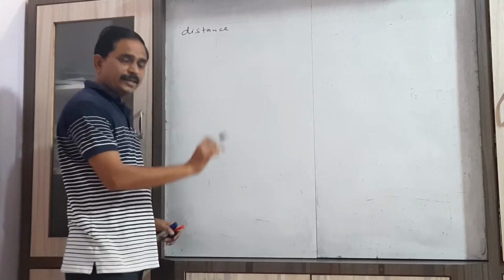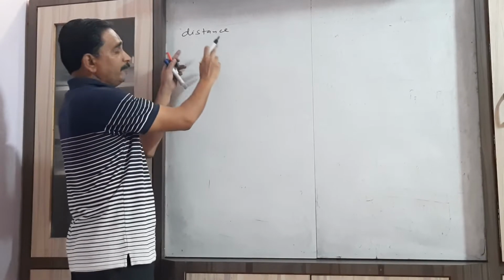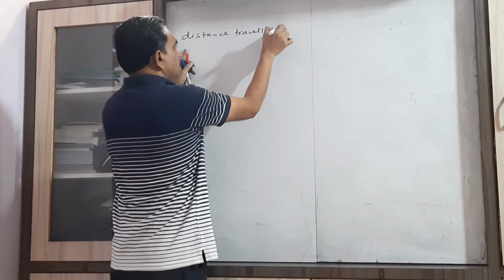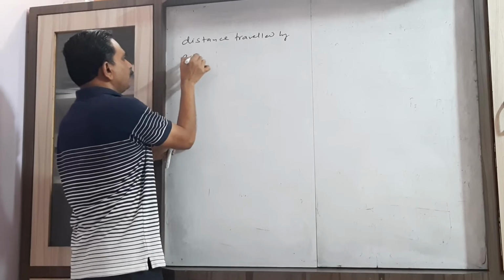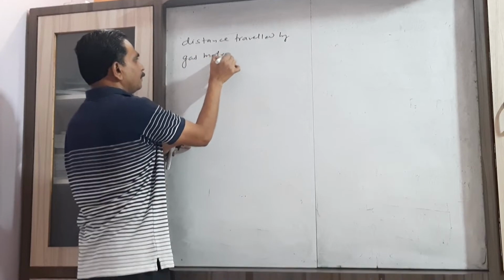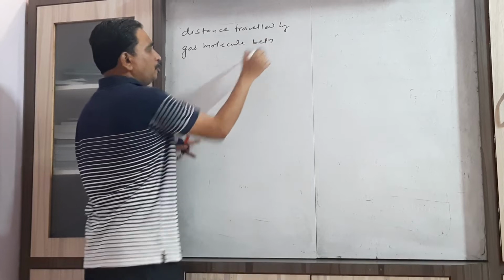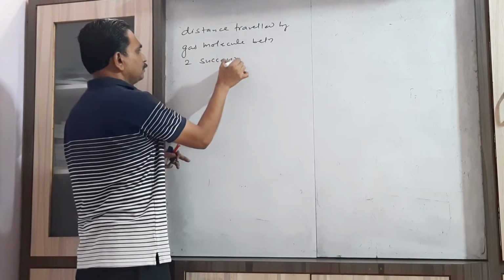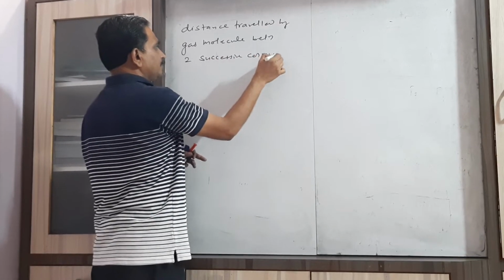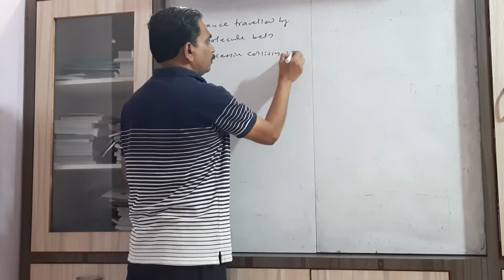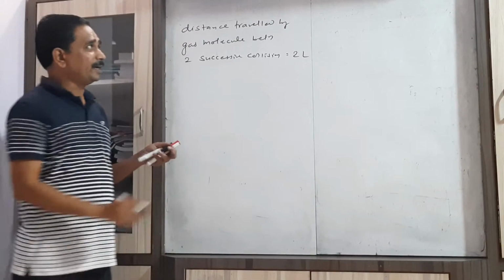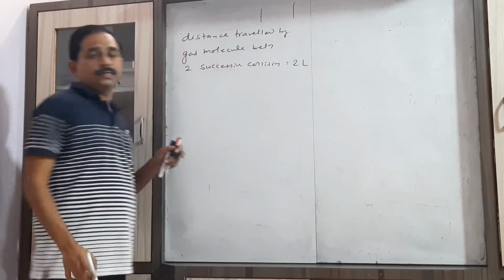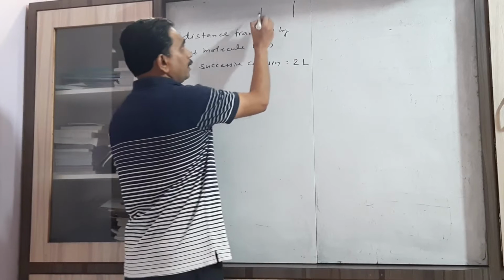After considering the net change in momentum, we have to consider the distance traveled by the gas molecule between two successive collisions. So that is equal to what? Twice L. Now how does that twice L occur? Consider these two opposite surfaces of the cubical vessel.